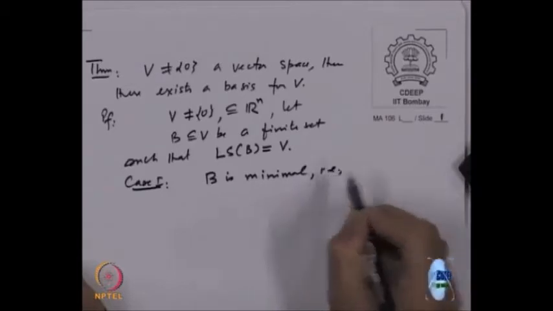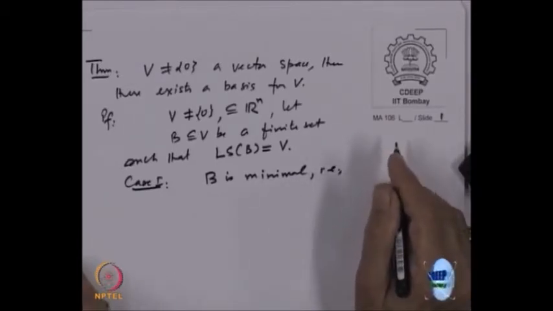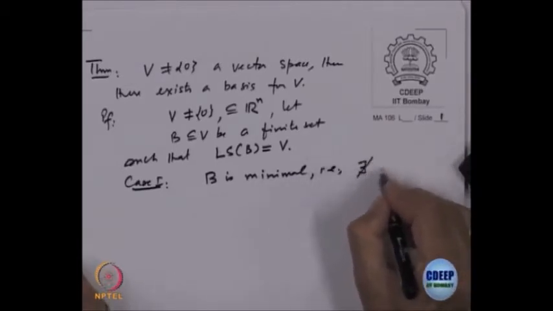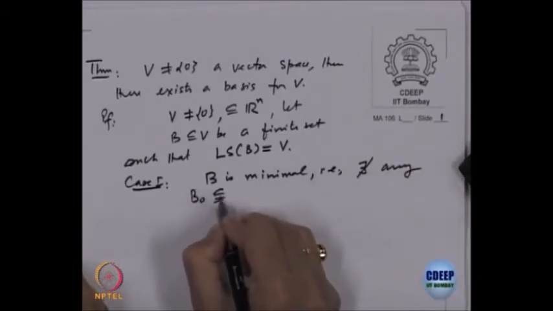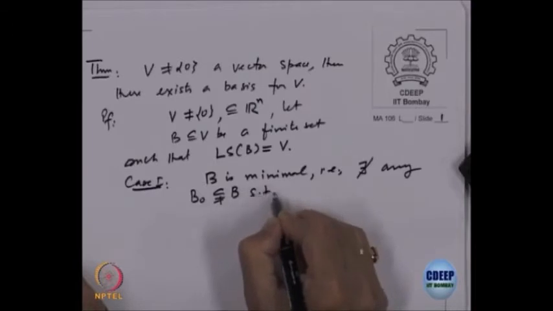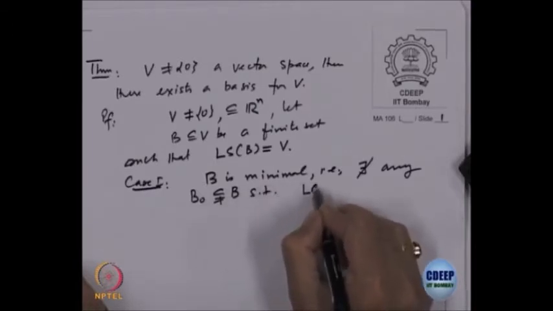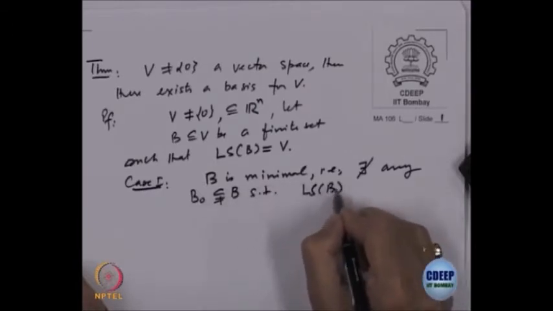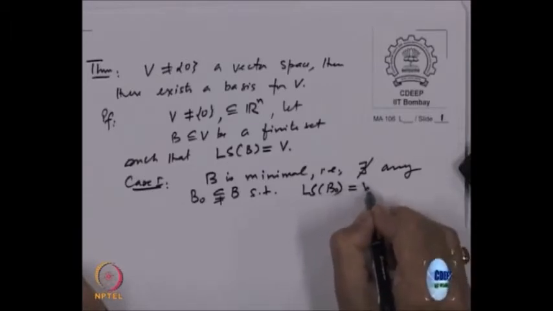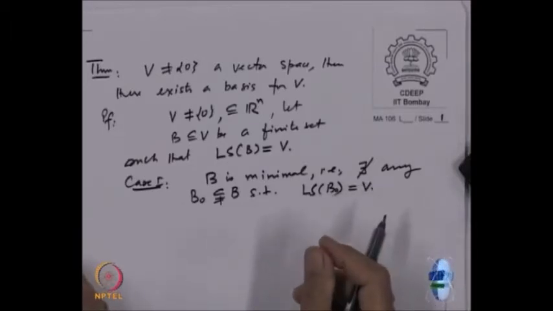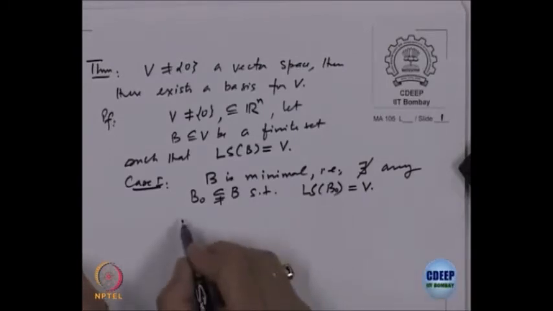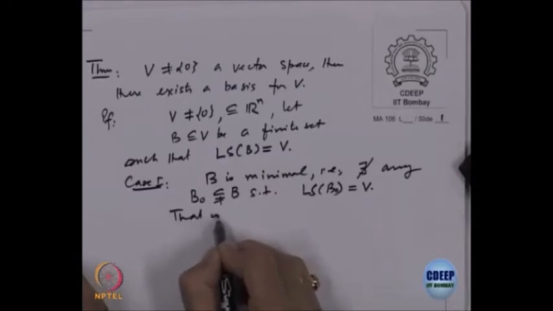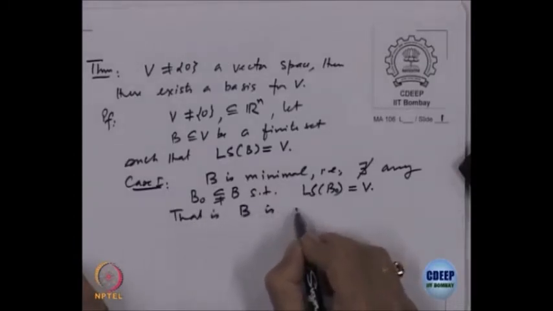What does B minimal mean? There does not exist any proper subset B 0 such that the linear span of B 0 is equal to V. Then we are saying that this set itself is a basis, that is, B is a basis.